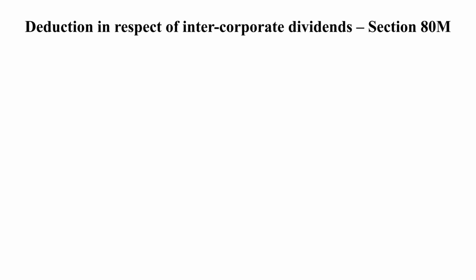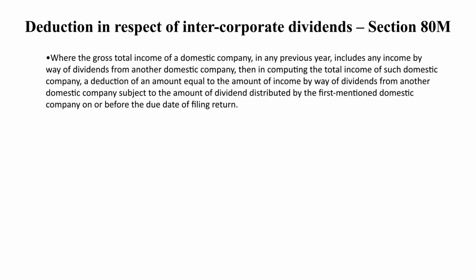Then deduction in respect of intercorporate dividend under section 80M from gross total income, where the gross total income of a domestic company in any previous year includes any income by way of dividends from another domestic company, then in computing the total income of such domestic company, a deduction of an amount equal to the amount of dividend received from another company is allowed, subject to the amount of dividend distributed by the first mentioned domestic company on or before the due date of filing of return.